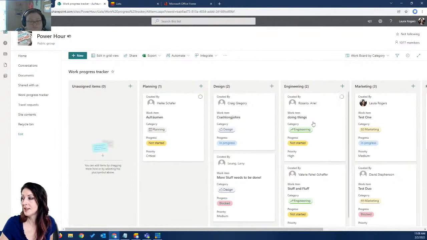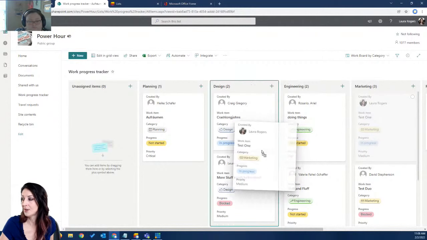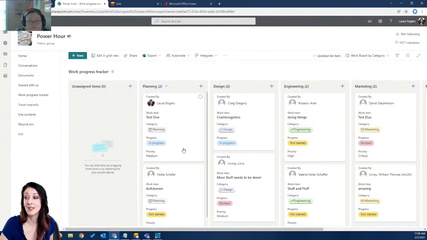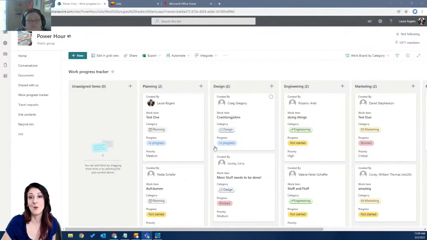I can take something from marketing and drag it over here into the planning phase. This would be fun if you had stages of projects that you're managing and you want to quickly move tasks or items from stage to stage. In this case, it's work progress that you're tracking.